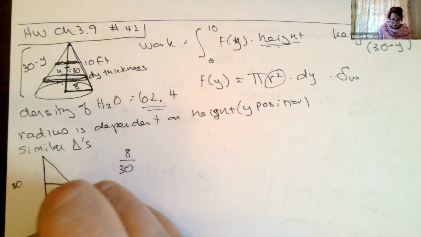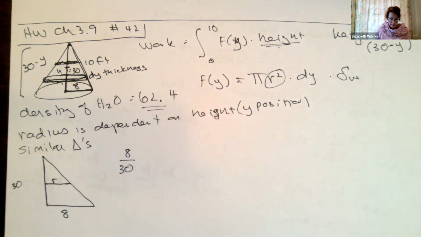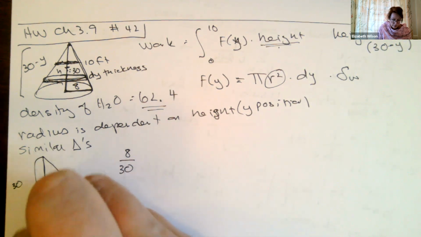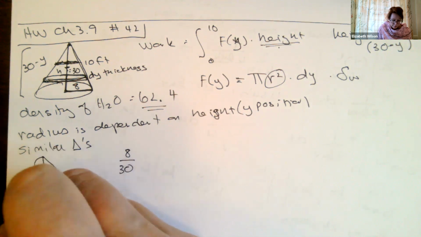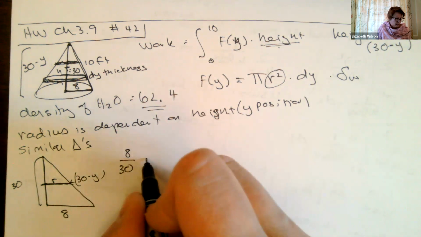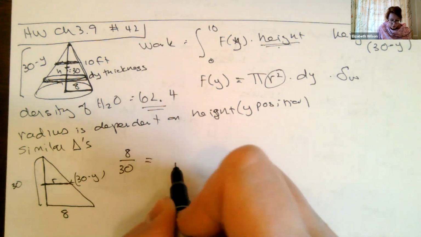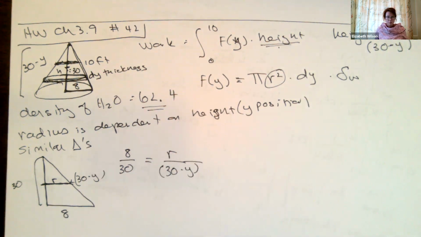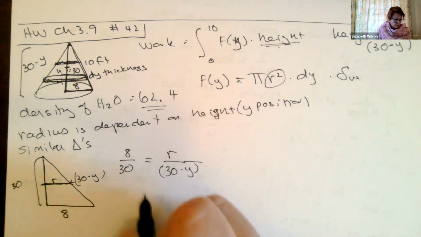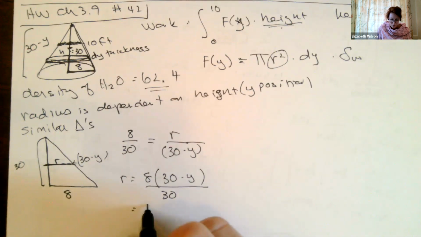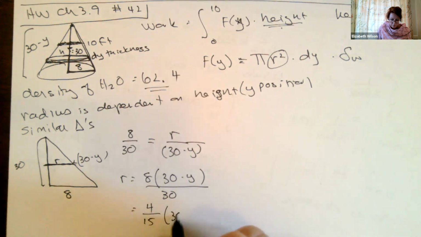So this is my radius now, my x position. When I'm here, how high up did I go? This height here is 30 minus y. So I'm going to say this is equal to r over 30 minus y. I need to cross multiply and solve for r. So r equals 8 times 30 minus y, all over 30, which I can simplify down to 4/15 times 30 minus y.